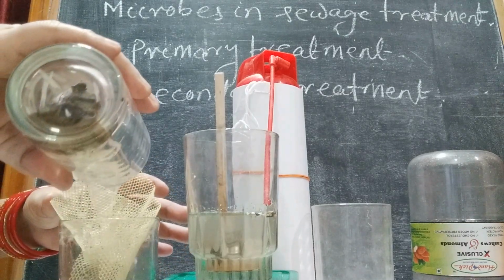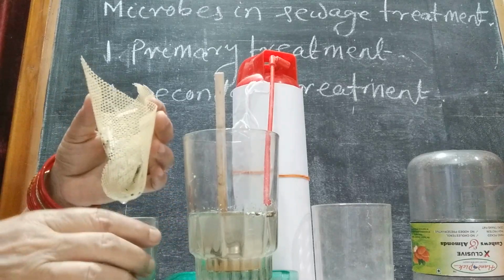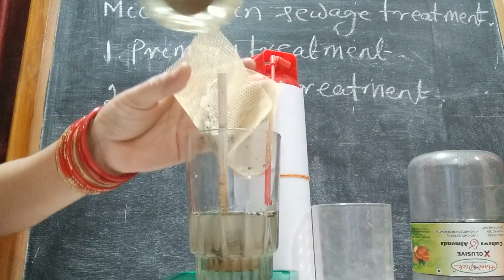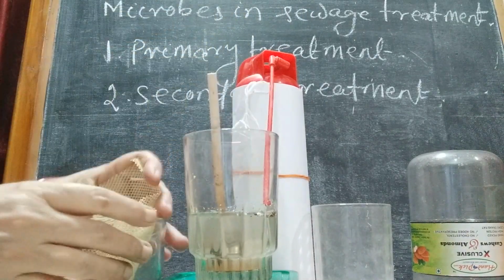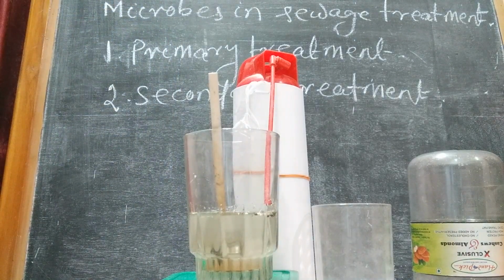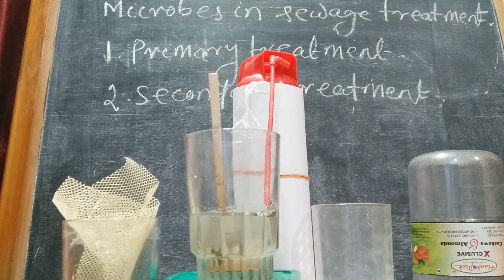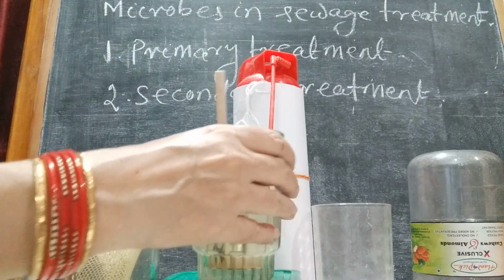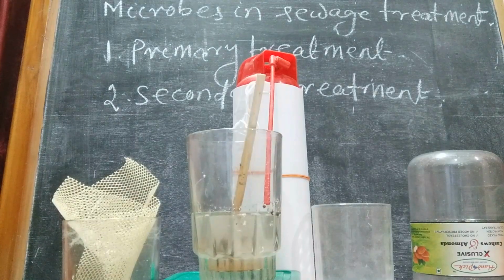After filtration, this water is taken to another tank, where sedimentation takes place. Then after filtration and sedimentation, the effluent is taken to another tank, which is known as the aeration tank.